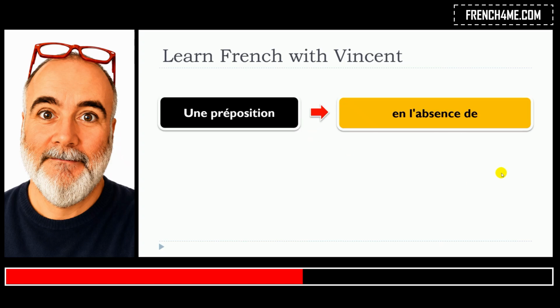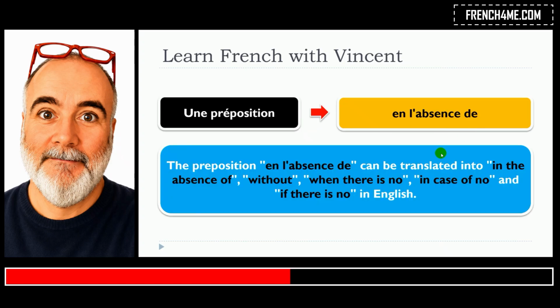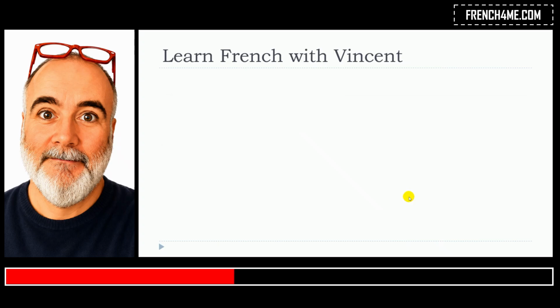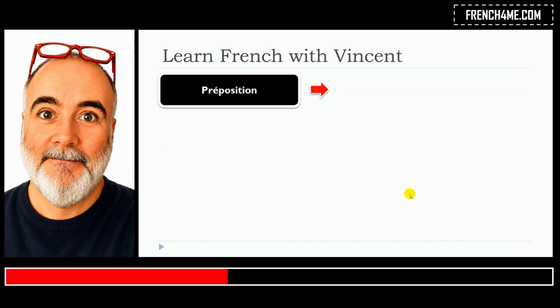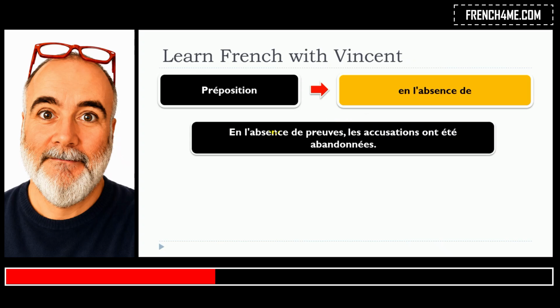So, this lesson is about en l'absence de. And the preposition en l'absence de can be translated into in the absence of, without, when there is no, in case of no, and if there is no, in English. So we will see four examples with en l'absence de.